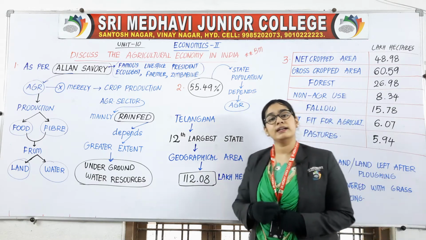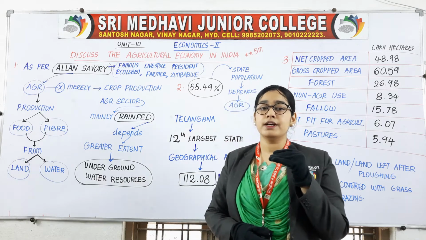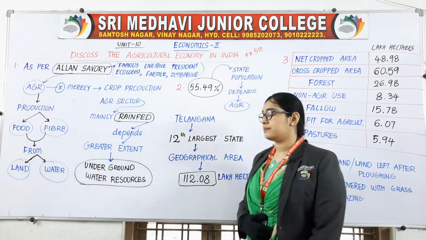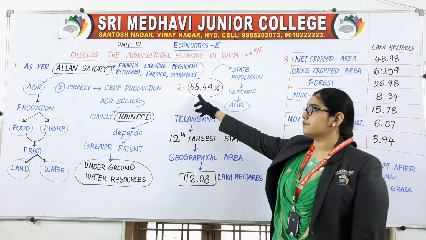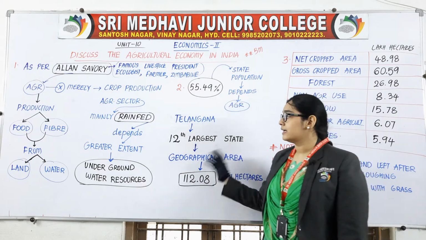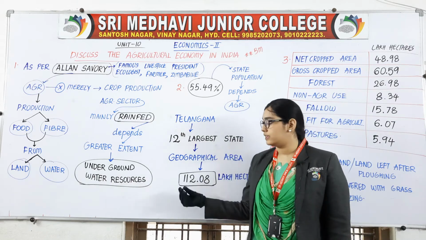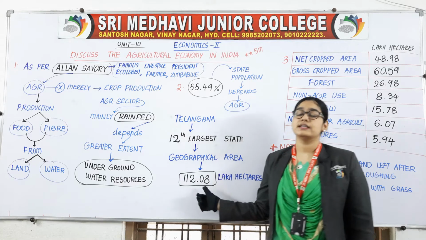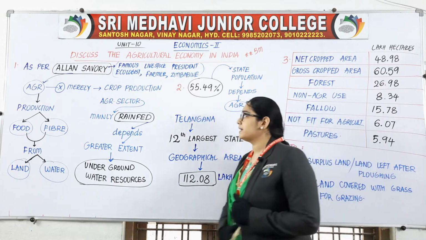It will be quite difficult in the beginning, but if you practice each number 5 times in your notebook, it will become easy for you. So till now we have discussed 2 points: 55.49% of the population, then Telangana is the 12th largest state with a geographical area of 112.08 lakh hectares.